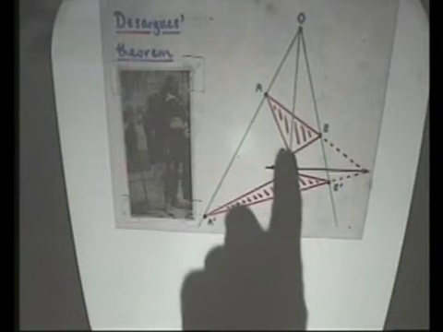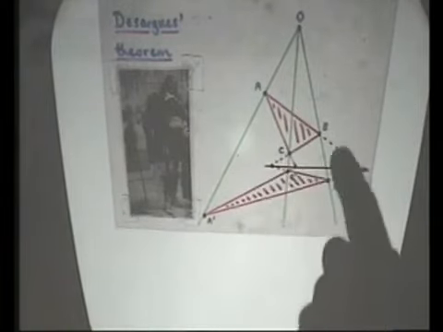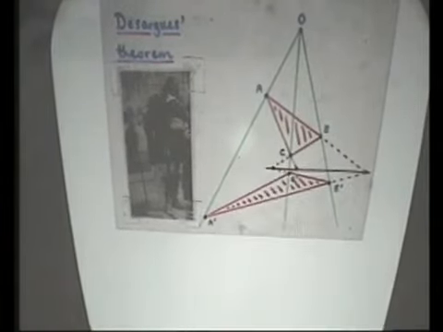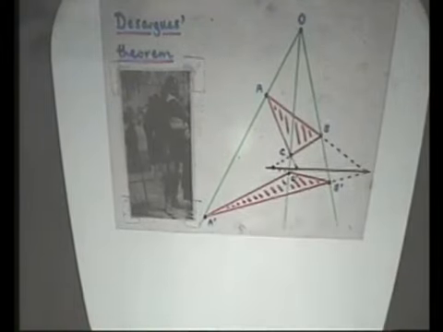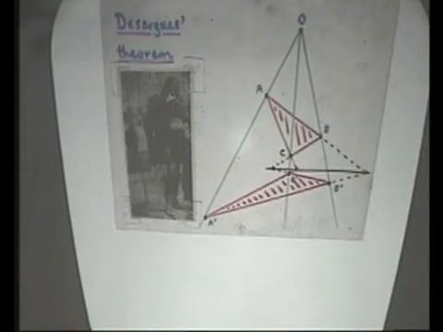If you join up AC and A dash C dash, you get another point, and similarly the other two give you a third point. And what the theorem says is that those 3 points that you get by joining these things up lie in a straight line, that brown line I have here. So that's Desargues' theorem from the early 17th century, that these 3 points of intersection lie in a straight line.